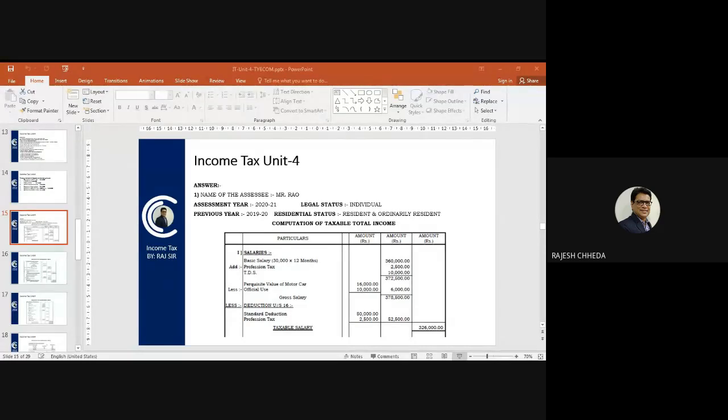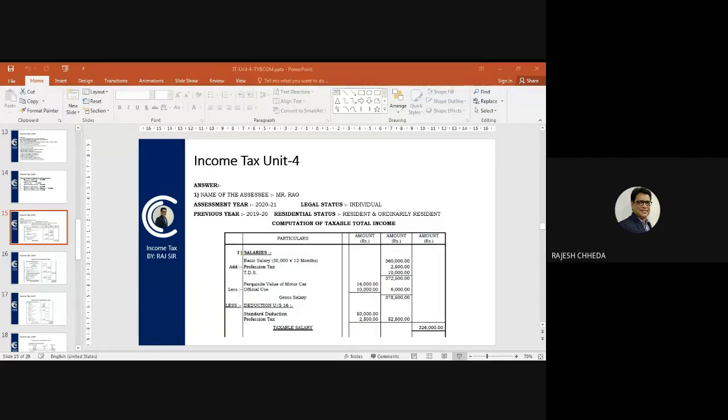And of course, if it is given in the question that you have paid profession tax, then that amount is also to be claimed as a deduction. So profession tax of 2,500 gives you a total of 52,500 of deductions under section 16. If you deduct that from 3,78,500, 3,26,000 is the taxable salary. Followed? It's a small question of salary. Yes, sir. Okay, we'll move further.